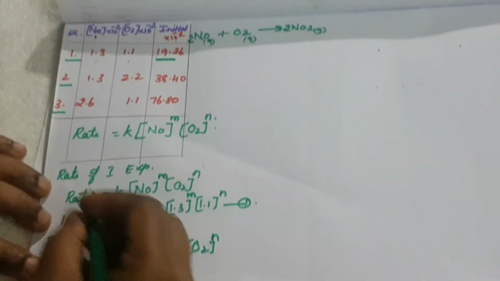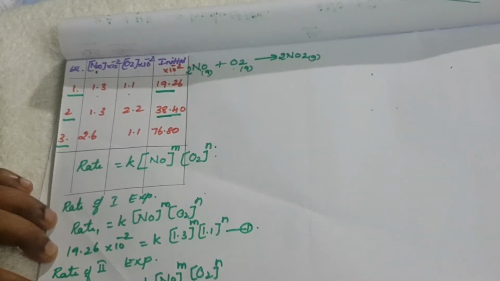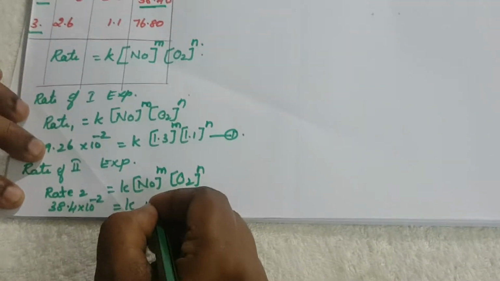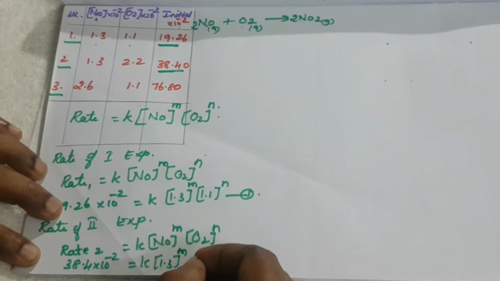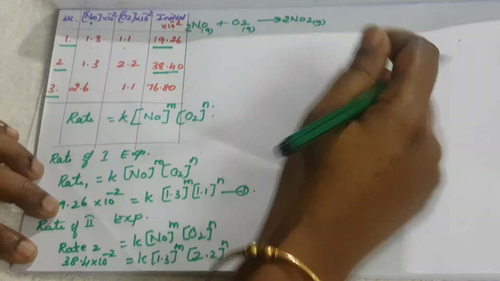Okay, again you substitute the value. What is the rate value here? That is 38.4 into 10 power minus 2 equal to K into 1.3 per M and 2.2 per N. Okay, this is the second one. Next one is the third one.